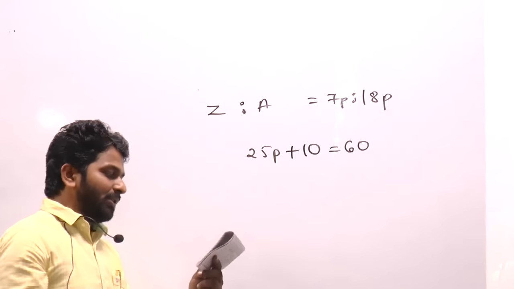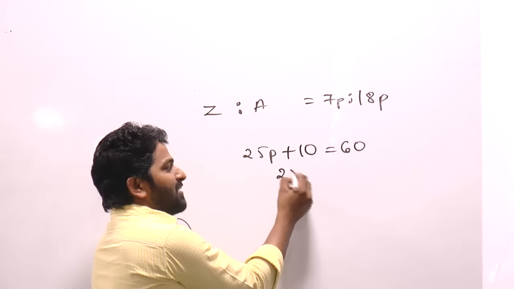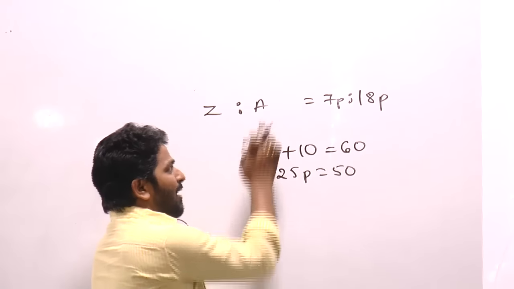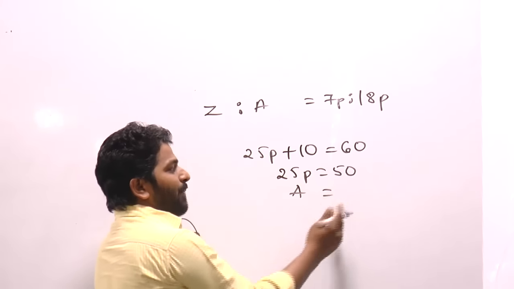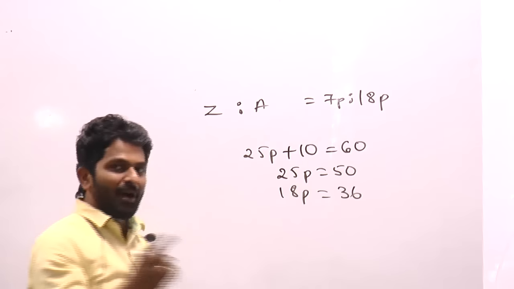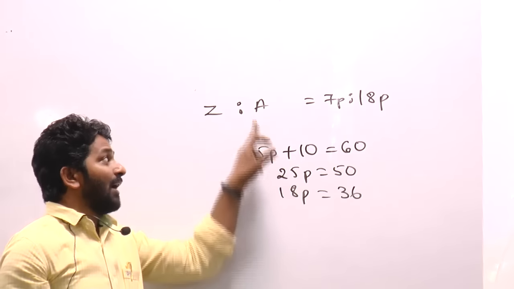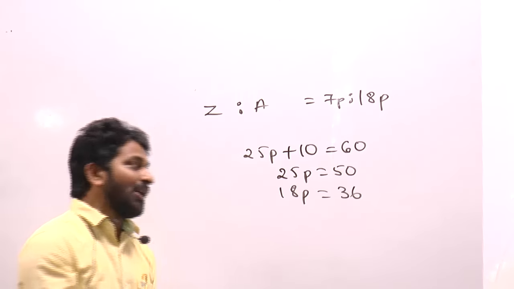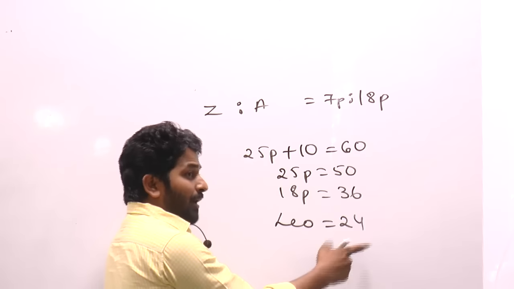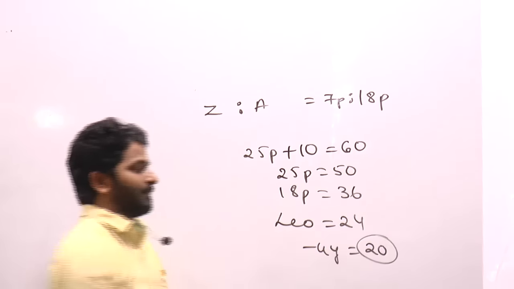Your question is about whose age? Leo's age. 25 parts is equal to 50. Amy's age is 18 parts, which is 36. Sum of ages of Amy and Leo is 60. Out of 60, if Amy's age is 36, Leo's age will be 24. Present age of Leo is 24. But you asked about 4 years ago. 4 years back it was 20 years.